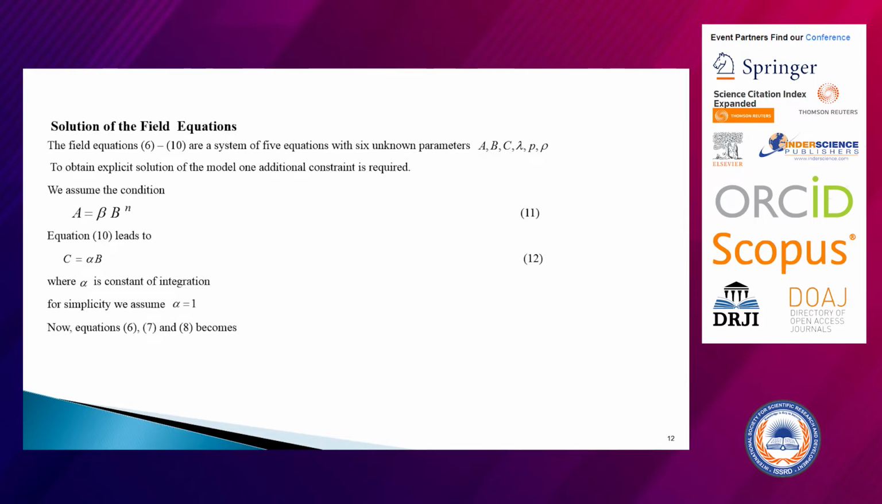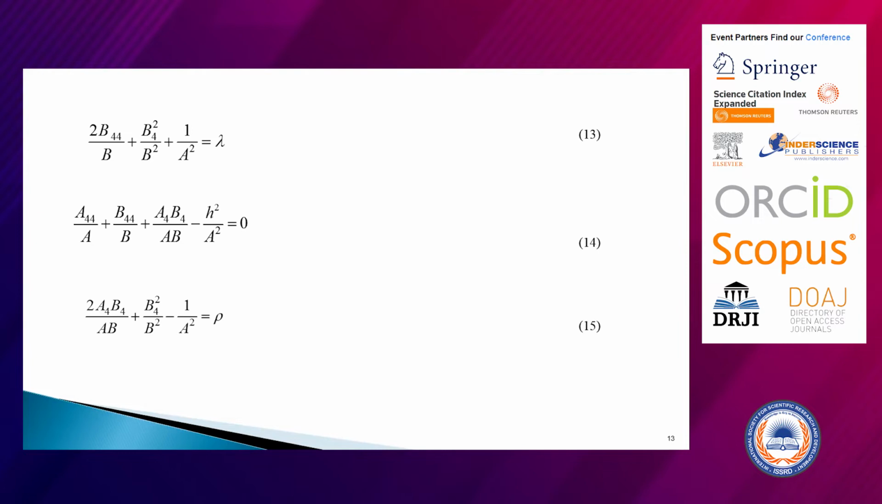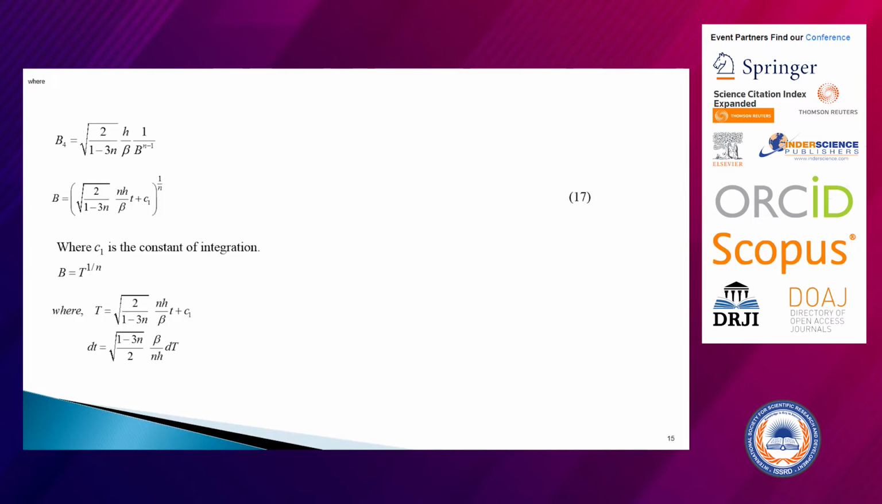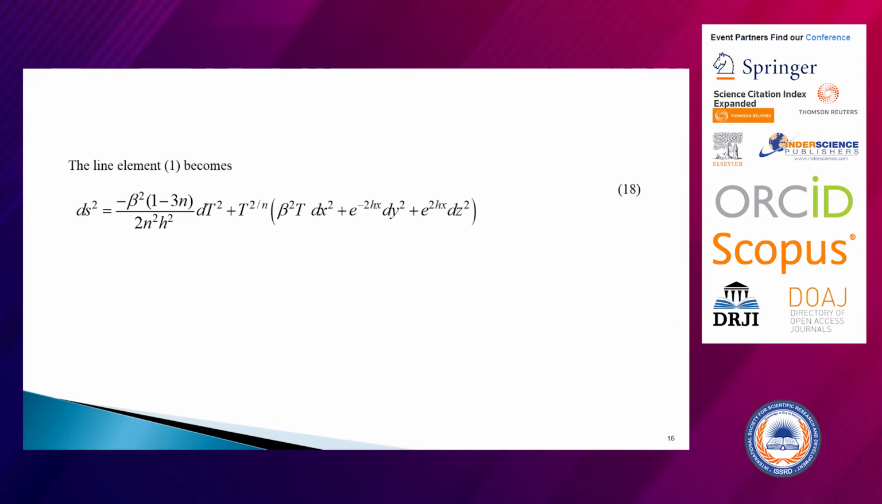After that, as we have a system of 5 equations with 6 unknowns, we require one additional constraint. So we assume the condition A equals beta B raised to n, so that equation number 10 leads to C equals alpha beta, and using this condition we find all of A, B, C, D. I keep this equation, and this is the line element after putting in the values of capital A, B, C, which are functions of T only.